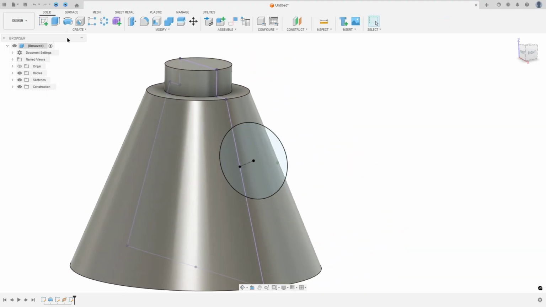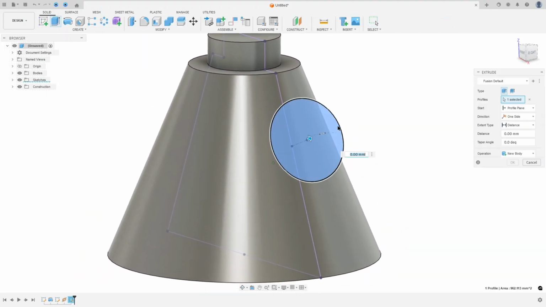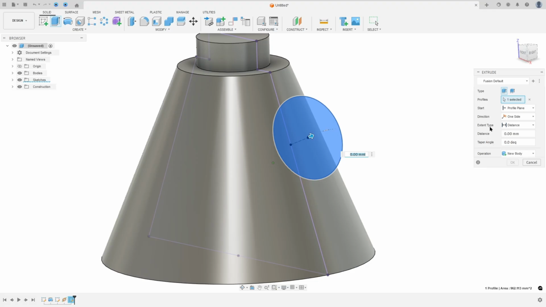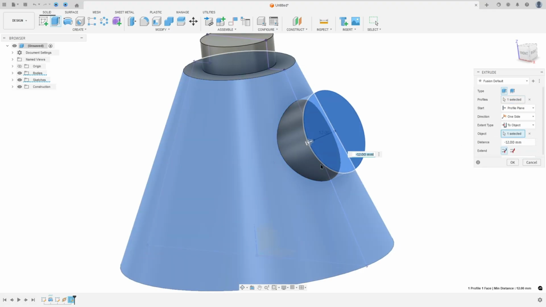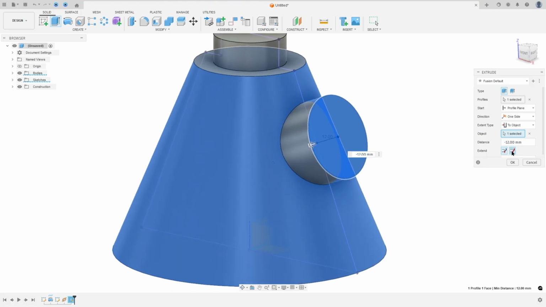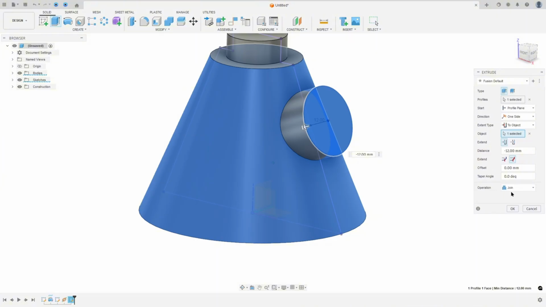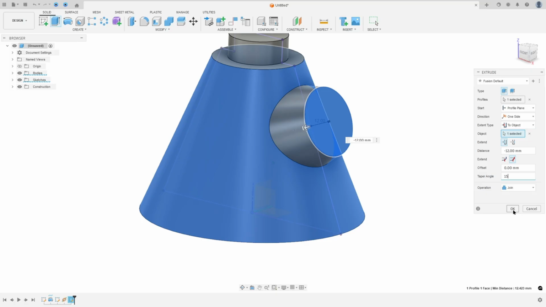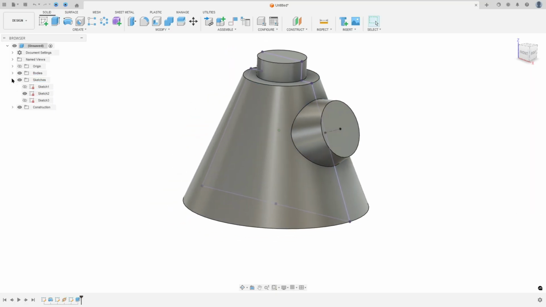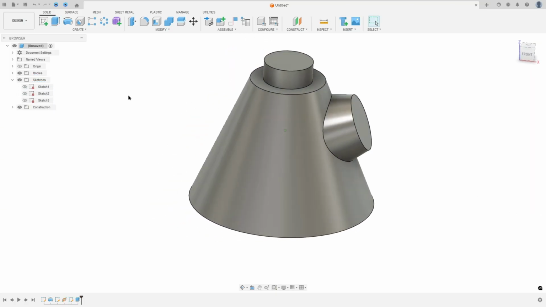Finish the sketch, go to extrude, select the circle. The extent type, select to object and select this face. The extent, select to adjacent face. And the taper angle here is 15 degrees. Operation join and press OK. Hide the sketch too.